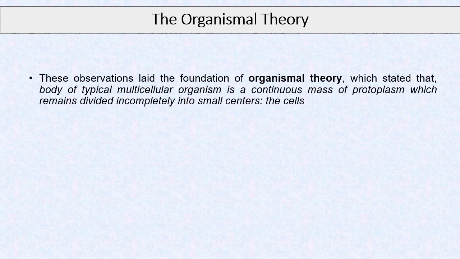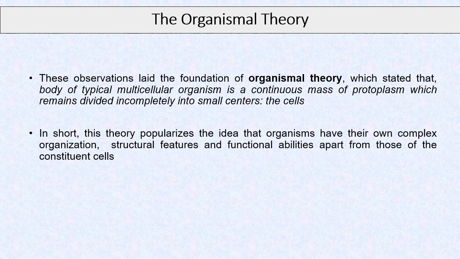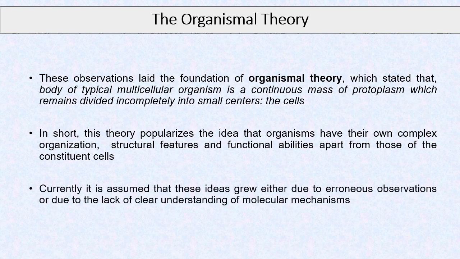So these observations laid the foundation of organismal theory, which states that the body of a typical multicellular organism is a continuous mass of protoplasm which remains incompletely divided into cells. So this theory popularizes that organisms have their own complex organization, structural features, and functional abilities apart from those of the constituent cells. But currently it is assumed that most of those ideas grew either due to erroneous observations or due to the lack of clear understanding of molecular mechanisms.